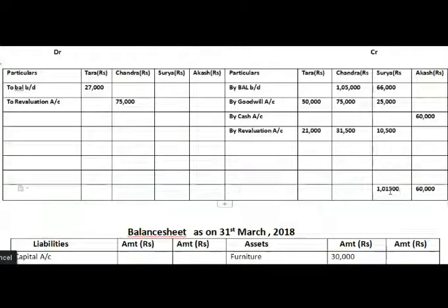And Chandra's share here. Chandra's total is 1 lakh 5,000 rupees plus 75,000 plus 31,500 rupees. The total here is 2 lakh 11,500 rupees. And the total of Tara, that is 50,000 plus 21,000, and the total here is 71,000 rupees.